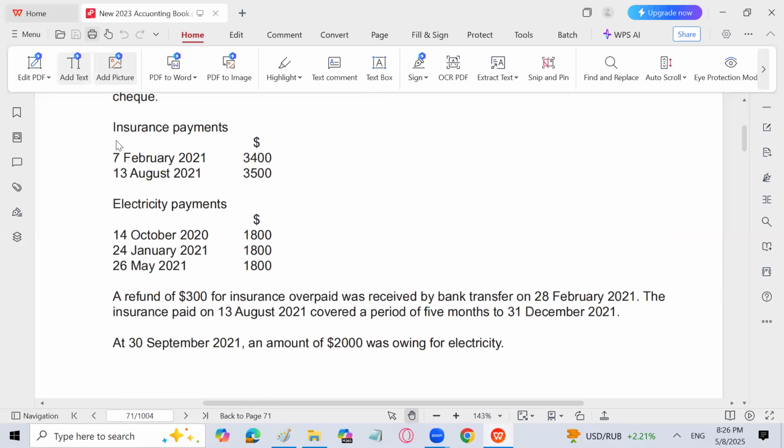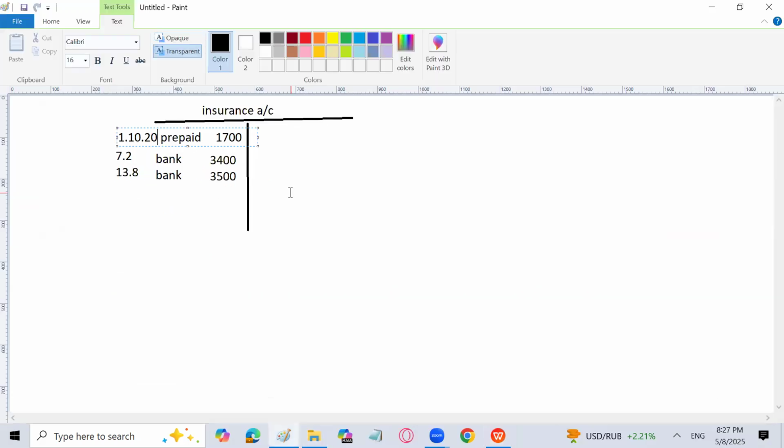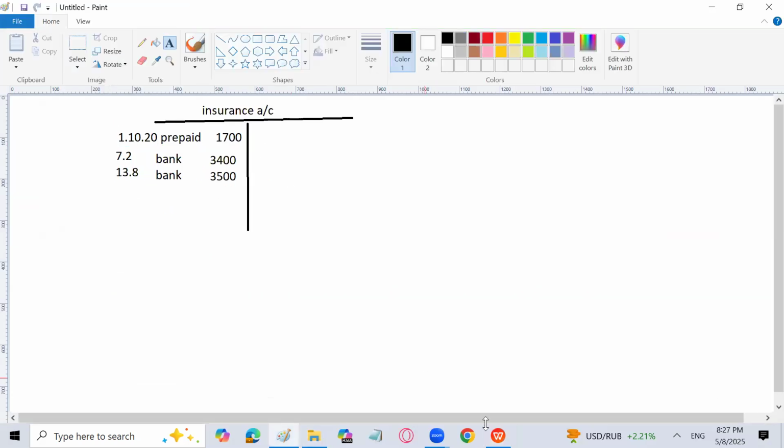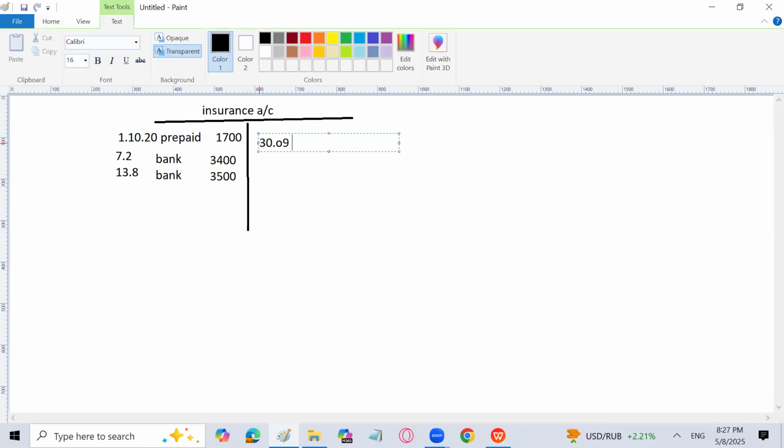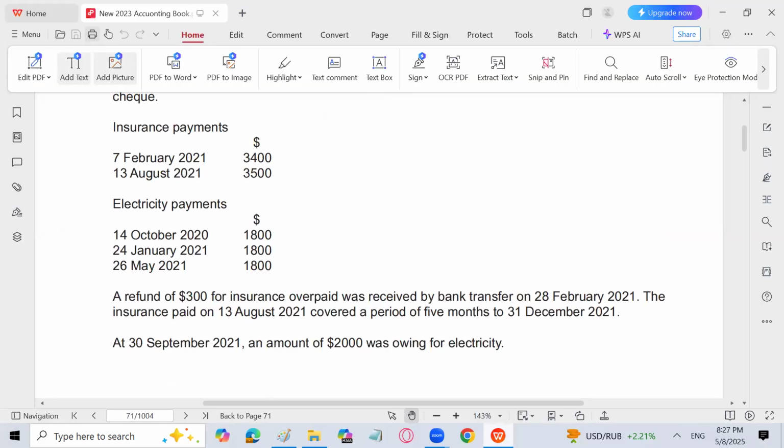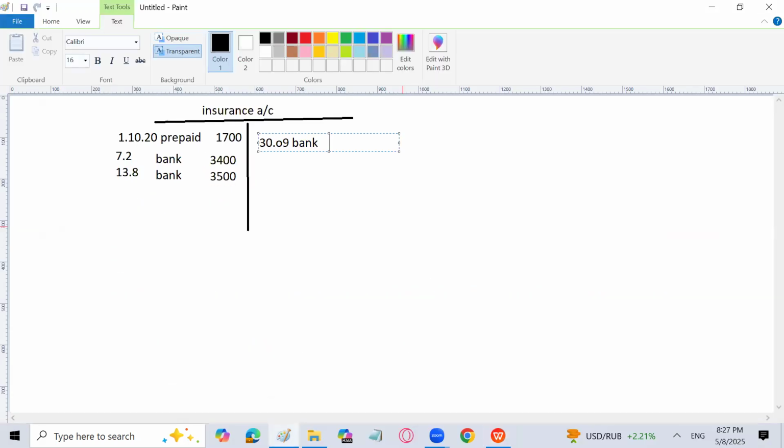Then at the end, a refund of 300 for insurance overpaid was received by bank transfer. So bank is debited, and insurance is going to be credited at the end. So we'll write here, bank will come. What is the amount? 300. 28th February. I'm sorry, the date is wrong. That is 28/2. And the amount is 300. Let's move forward.